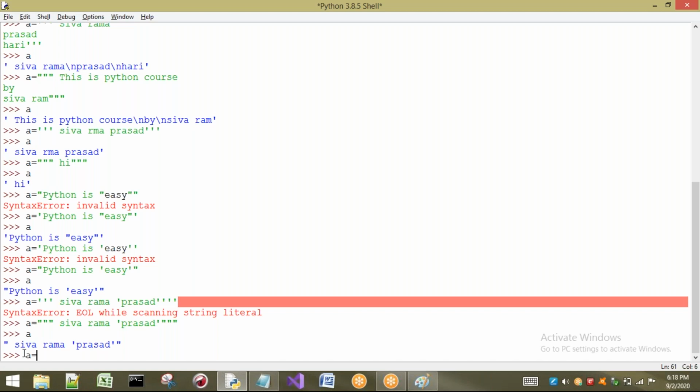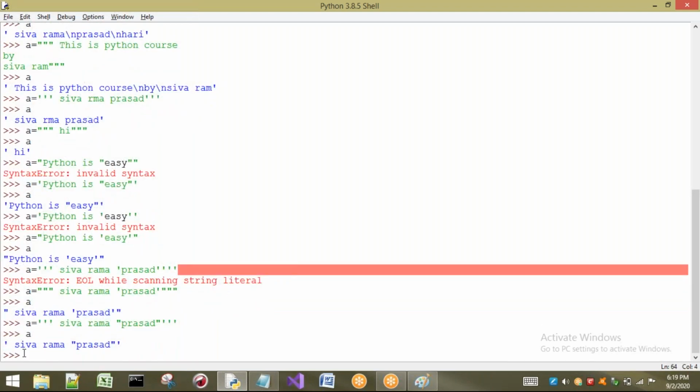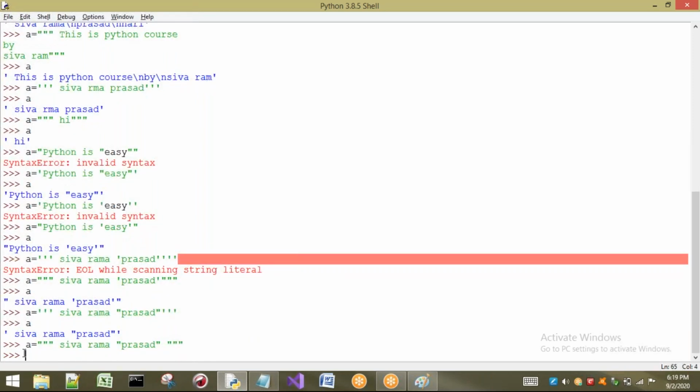Now sir, I want to store double quotes. So what do I have to use? Same thing, no problem. The same in single quotes also we can use. Is there any error? No error. Now the next case is, sir, can I store in double quotes, 3 double quotes? Right, now you have to observe. Right, so it is taking.